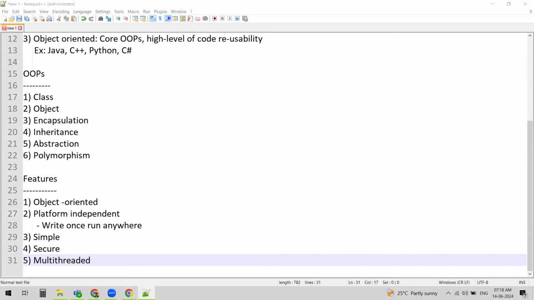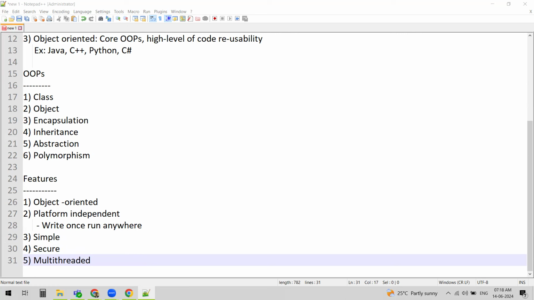So what do we mean by multi-threaded? Java can perform multiple tasks at the same time. This is especially useful for applications that need to handle many tasks simultaneously, like web servers. What simultaneously means is running tasks concurrently, at the same time, in parallel, right? If you are going to run more than one task at the same time, then we call it